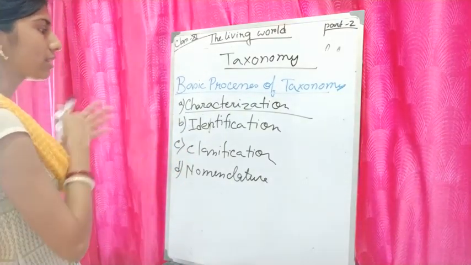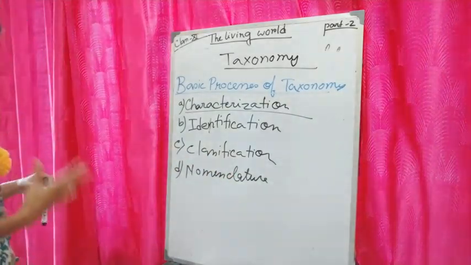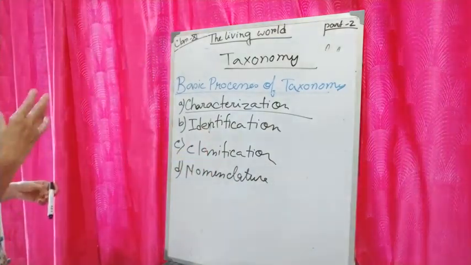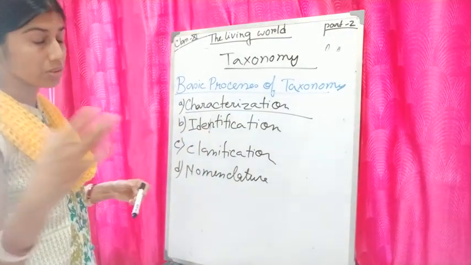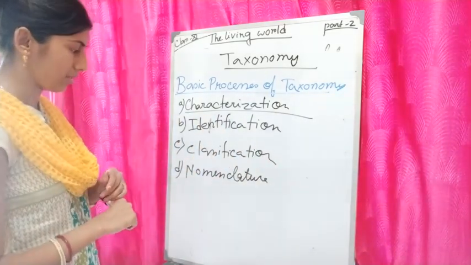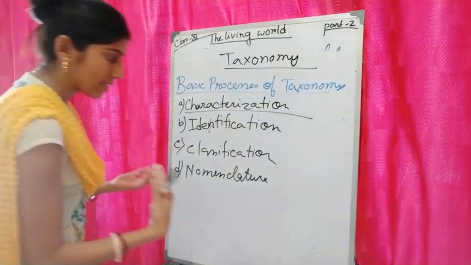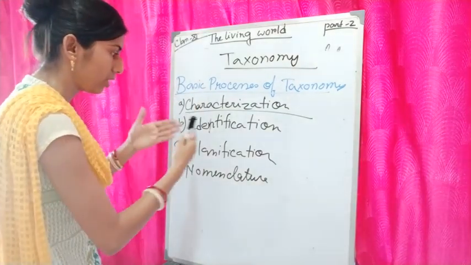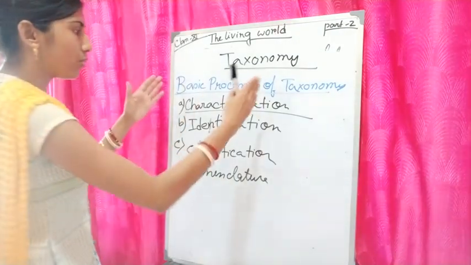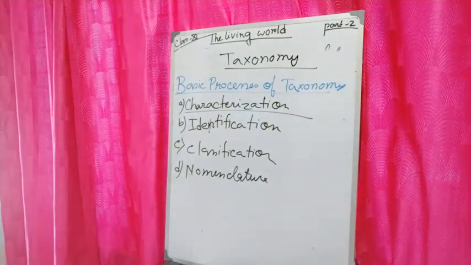Third one is classification. Classification means based on some similar characters, we categorize into groups or different taxon or taxa. And last one is nomenclature. What is nomenclature? That is assigning particular names according to that observation. Okay, so these four are the main basis of taxonomy.